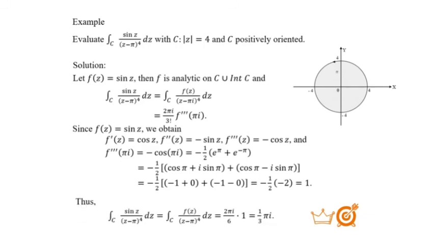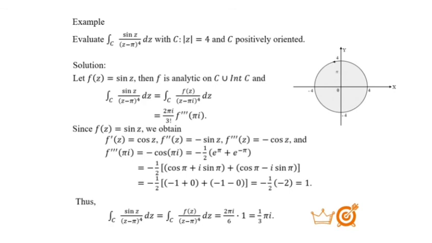So the integral of sin z over (z minus πi) to the power 4 dz along C is equal to the integral along C of f(z) over (z minus πi) to the power 4 dz.